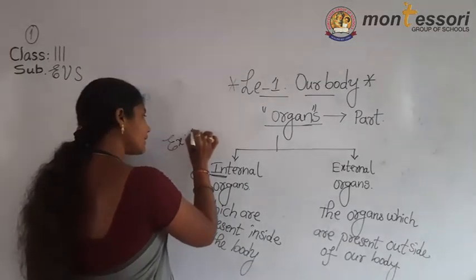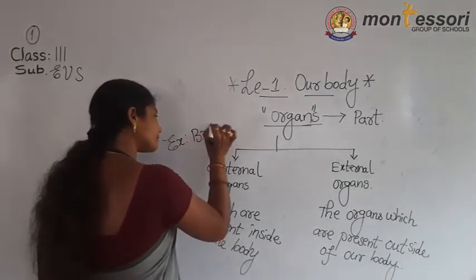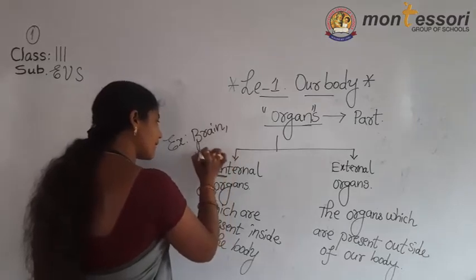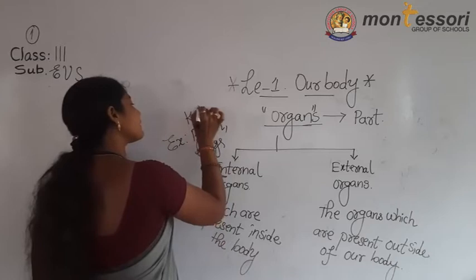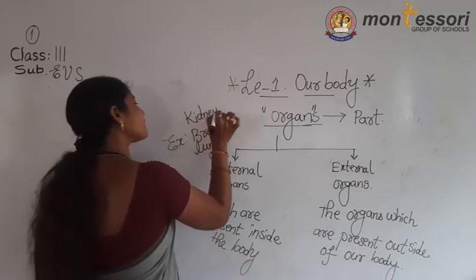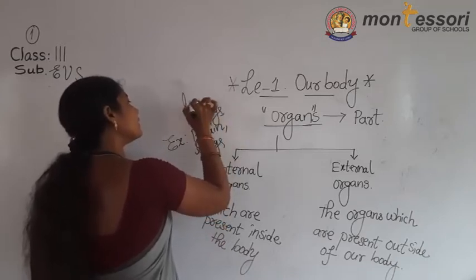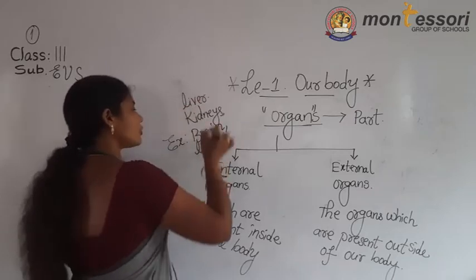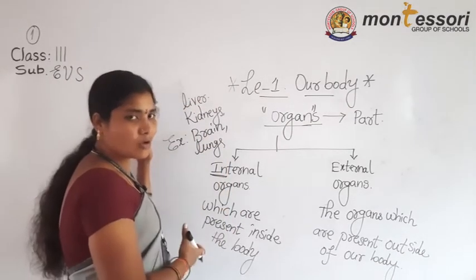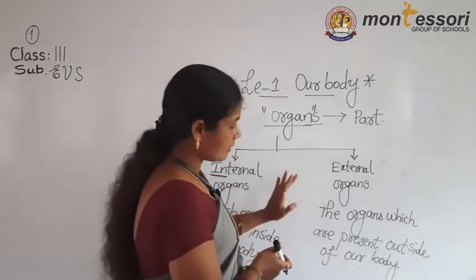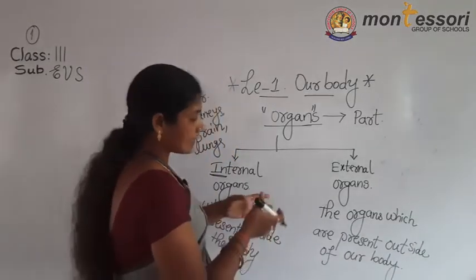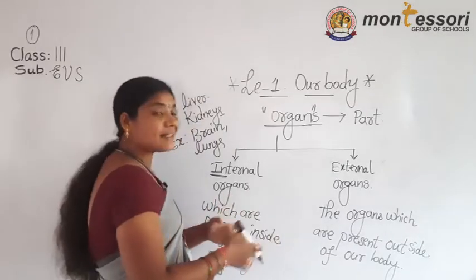What are they? Brain, lungs, kidneys, liver. These are all present inside the body. Now coming to the external organs. External organs means the organs which are present outside the body.